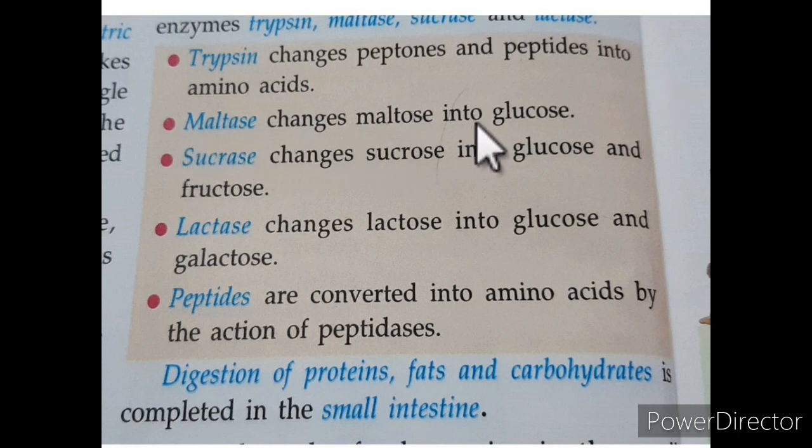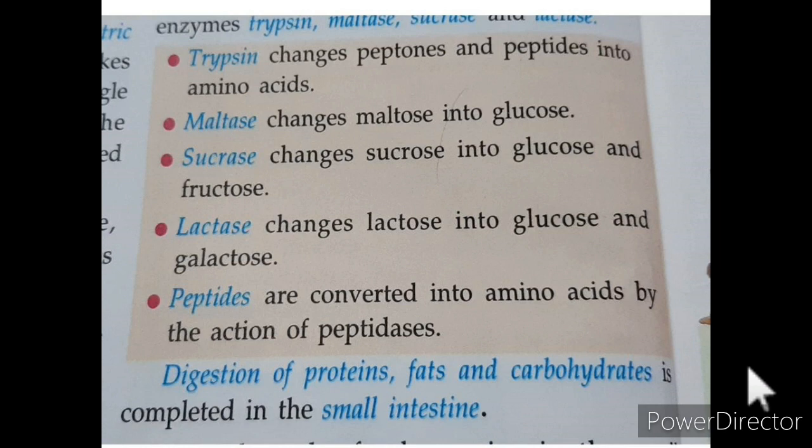Maltase changes maltose into glucose. Sucrase changes sucrose into glucose and fructose. Lactase changes lactose into glucose and galactose. Peptides are converted into amino acids by the action of peptidases. Digestion of protein, fat and carbohydrates is completed in the small intestine.